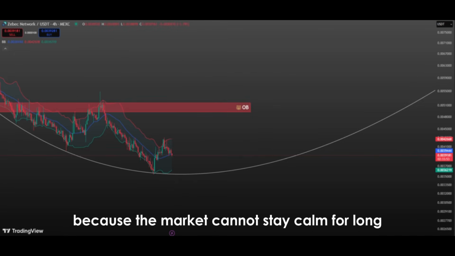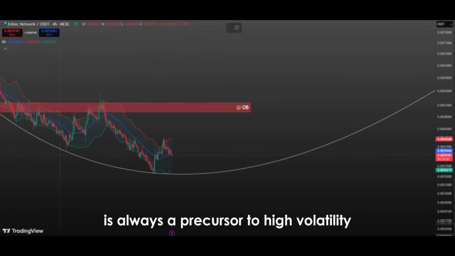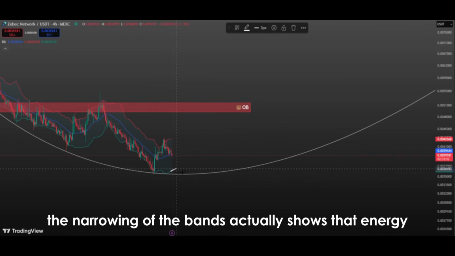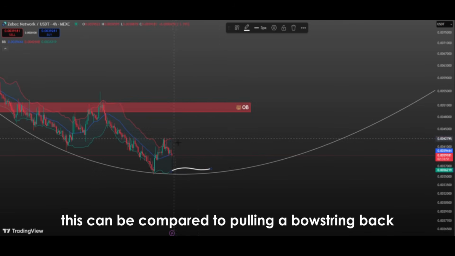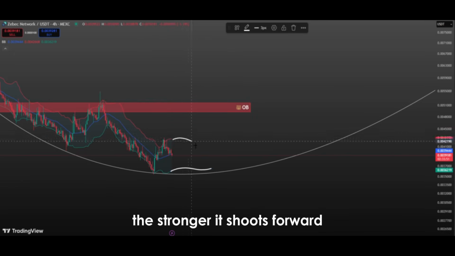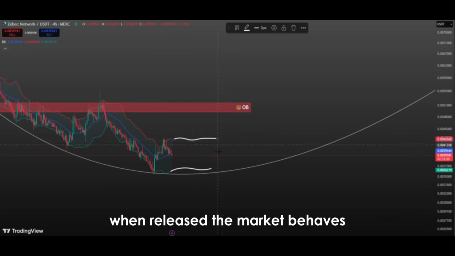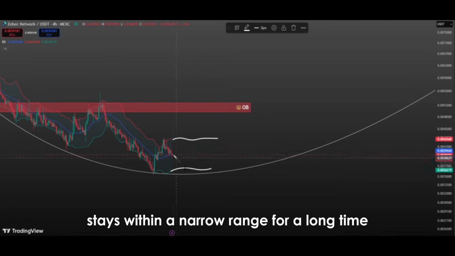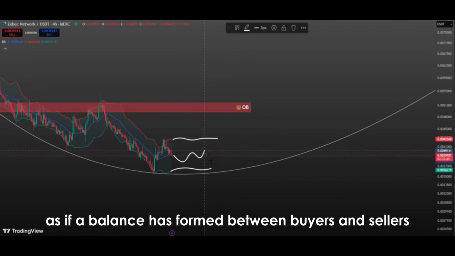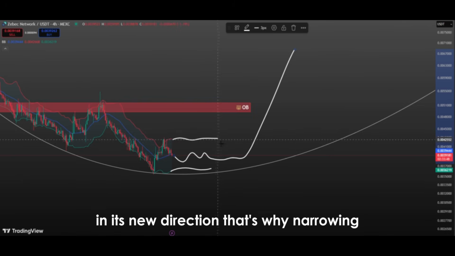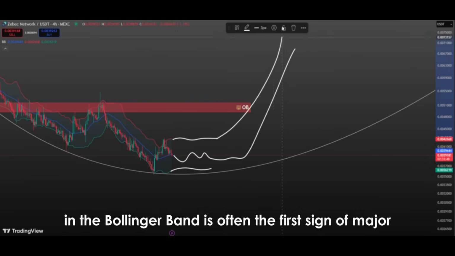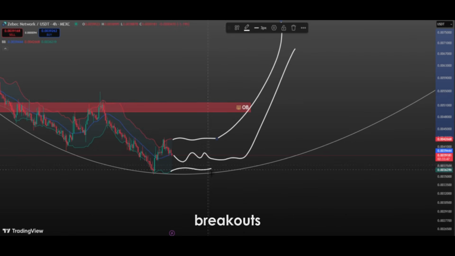Because the market cannot stay calm for long, low volatility is always a precursor to high volatility. The narrowing of the bands actually shows that energy is accumulating in the market. This can be compared to pulling a bowstring back. The more the bow is pulled, the stronger it shoots forward when released. The market behaves in the same way. When the price stays within a narrow range for a long time, it appears as if a balance has formed between buyers and sellers. However, when this balance breaks, the price moves very quickly and strongly in its new direction. That's why narrowing in the Bollinger Band is often the first sign of major breakouts.